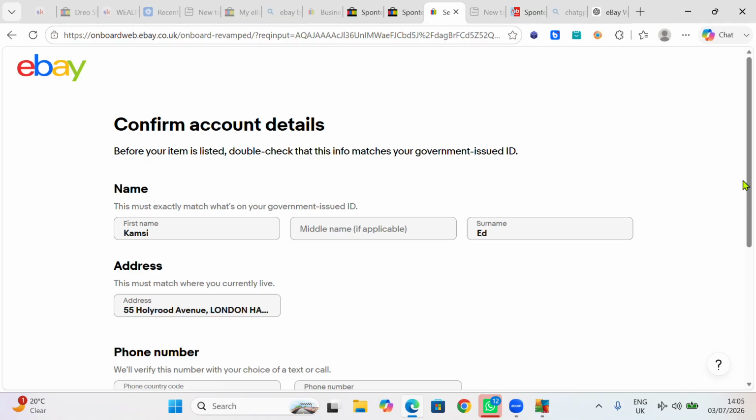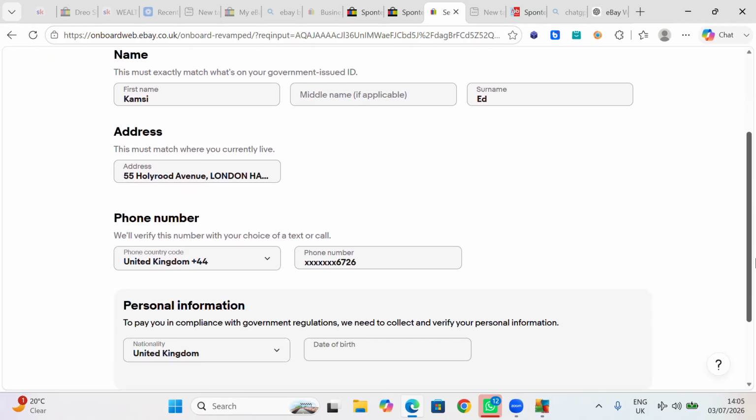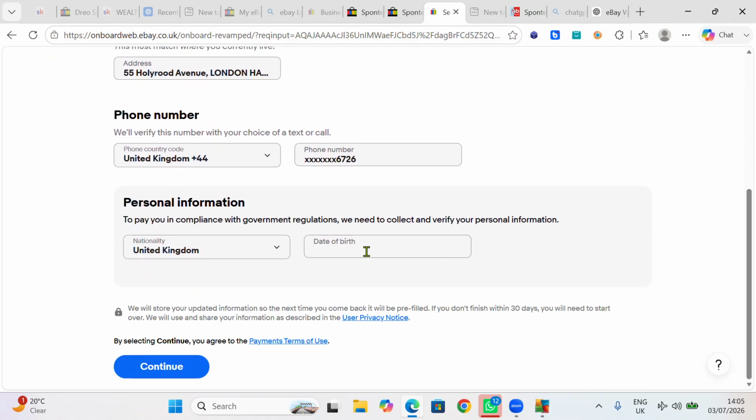Now they want me to verify my place, like verify everything, you see, and they want date of birth. Do you see that? They want date of birth, okay? Date of birth is going to be 03/03/2006. That's what I'm going to put. Then continue.